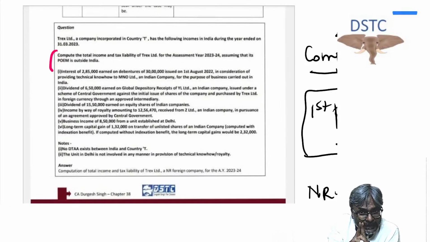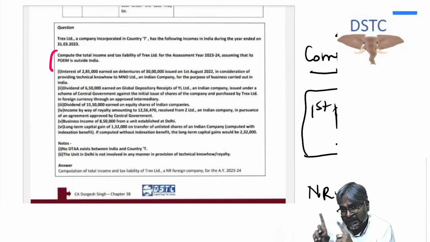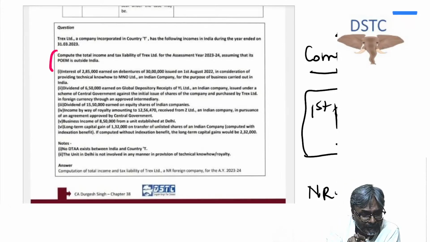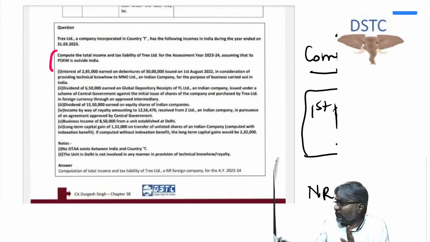But be careful in that. If that non-resident AE is in the banking business, in that particular case, 94B will not be applicable.